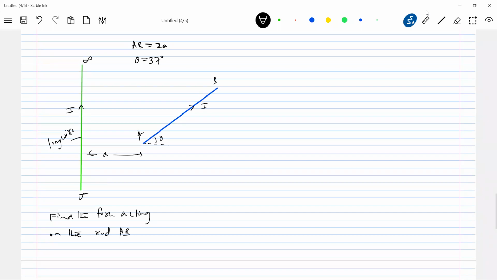Again, what is the method? We'll assume a small element. Let the length of this element be dl.